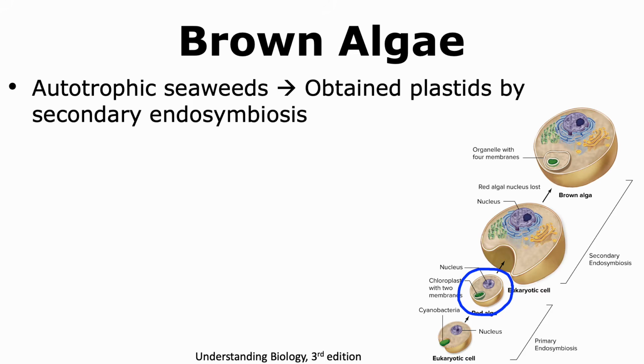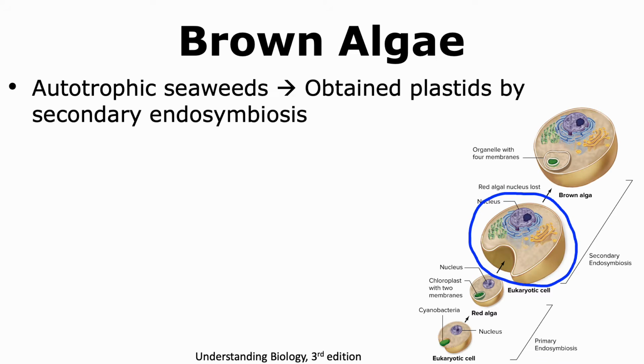This eukaryotic cell, with time, evolved to form a red or a green alga. We are looking at a red alga in this example. And that cyanobacteria that it engulfed, well, it became a chloroplast and is no longer free-living. This allowed the red alga to become a photoautotroph itself, and this process is primary endosymbiosis.